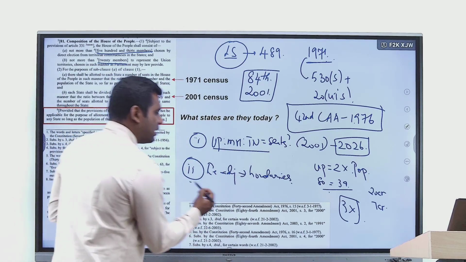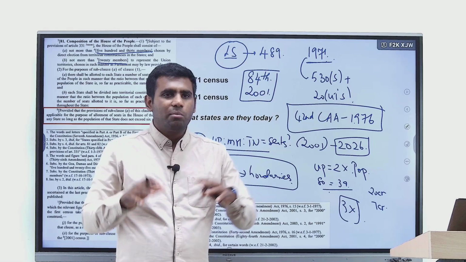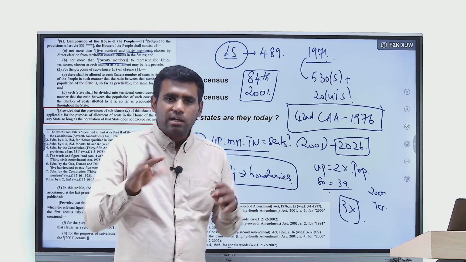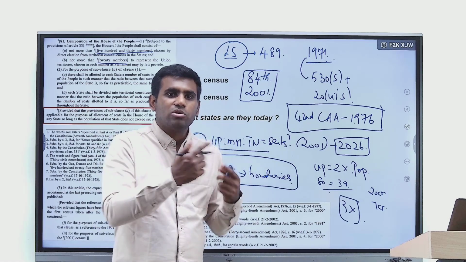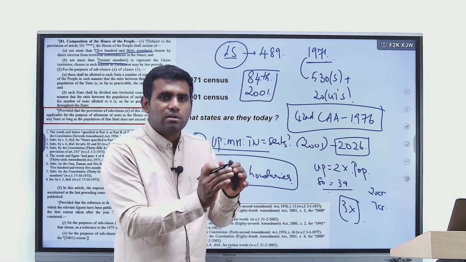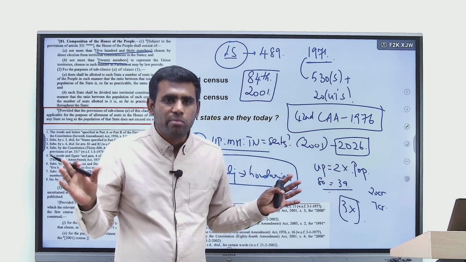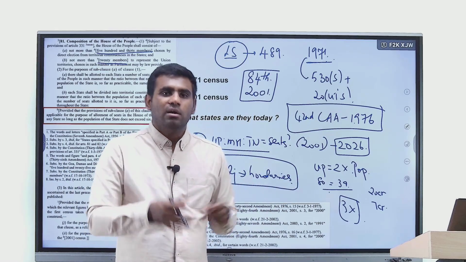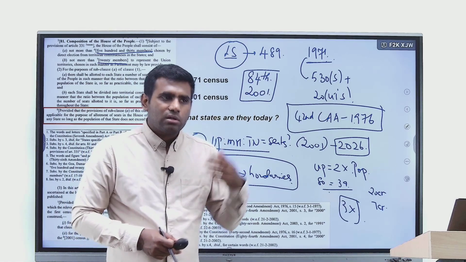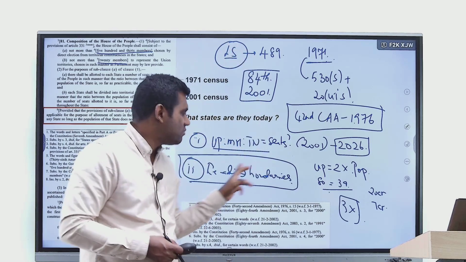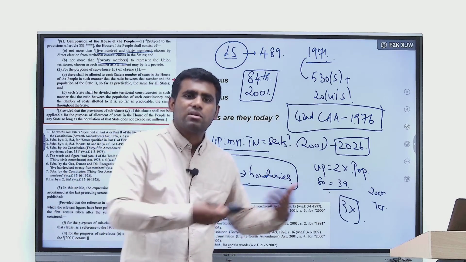Now let's look at the second readjustment. This is a readjustment done internally within the states. So Tamil Nadu has no problem at all with this. Karnataka has no problem at all, because that is what ensures fair representation. Right? Because as I told you, people from one part of the state could have migrated to other parts. So you need to revise the boundaries. There we don't have any problem at all. We can do it as frequently as we can. That is why we don't go by 1971 census estimates for internal readjustment of the constituency boundaries. There we go for as close as possible.